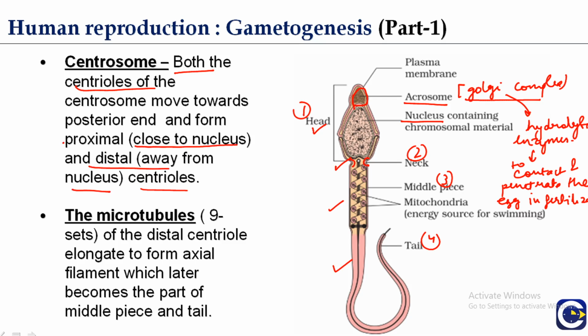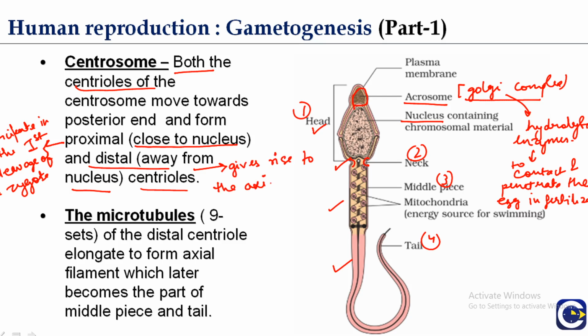So this proximal one participates in the first cleavage of the zygote, while the distal centriole gives rise to the axial filament of the sperm.